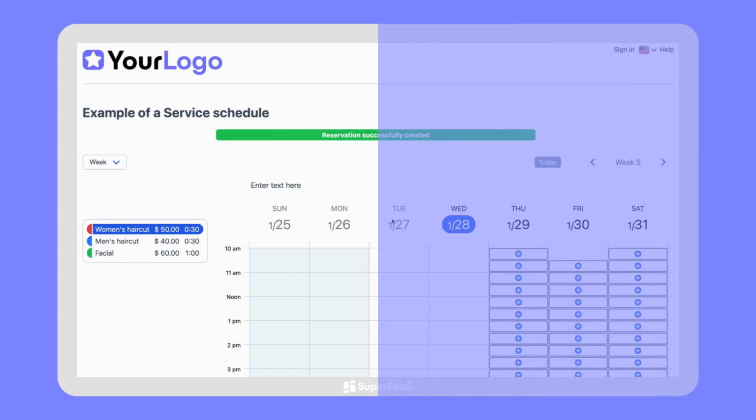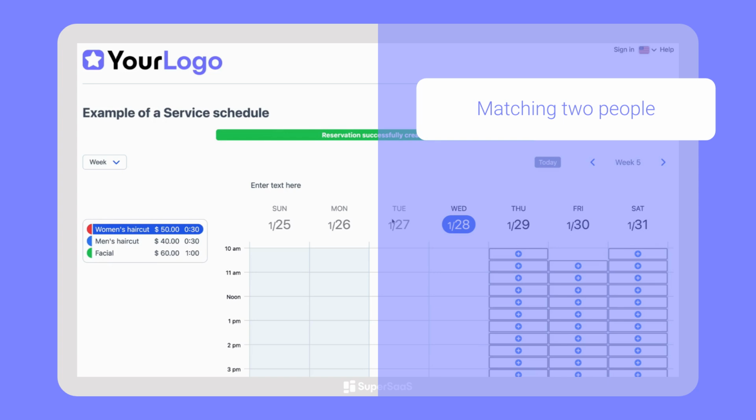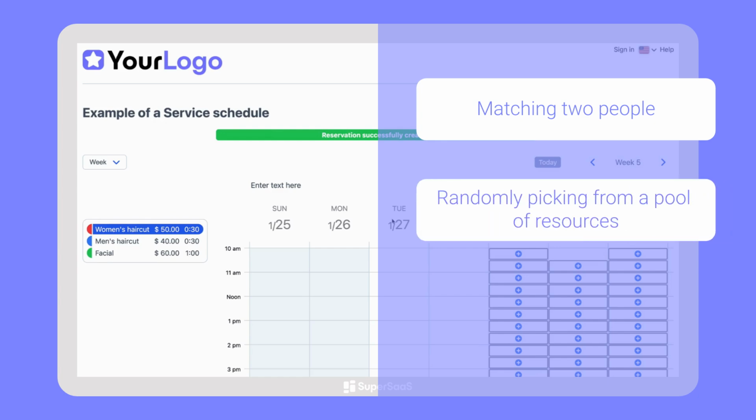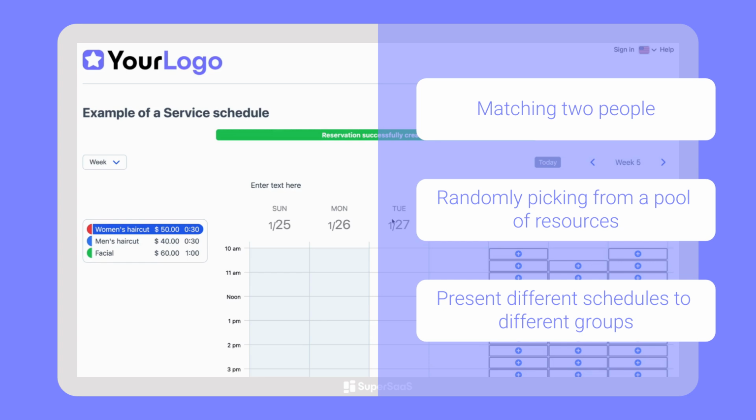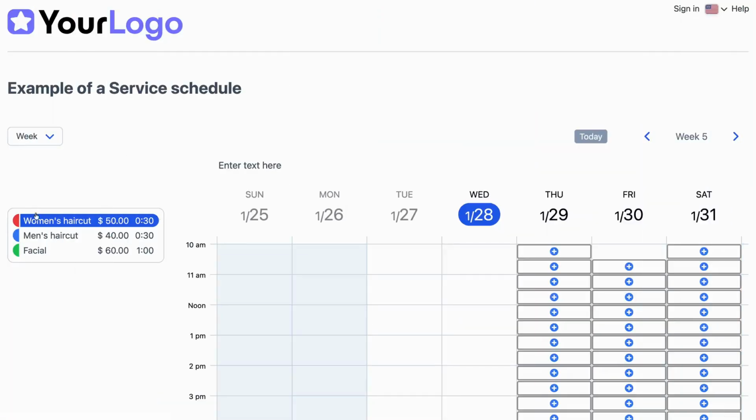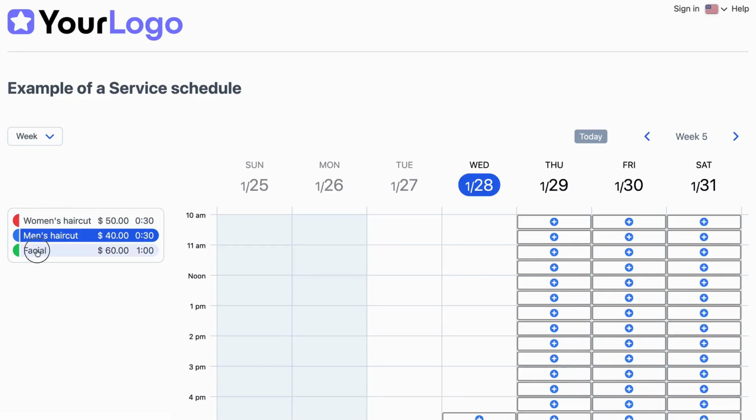For example, matching two people, where a service for elderly assistance requires that a volunteer first fills out a spot to help. Randomly picking from a pool of resources when you rent out 20 identical bikes and the client doesn't need to select a specific one. Or present different schedules to different groups, for example, when you're a coach and provide different services or even prices to your clients. Now, let's have a closer look at the schedule that we just saw.